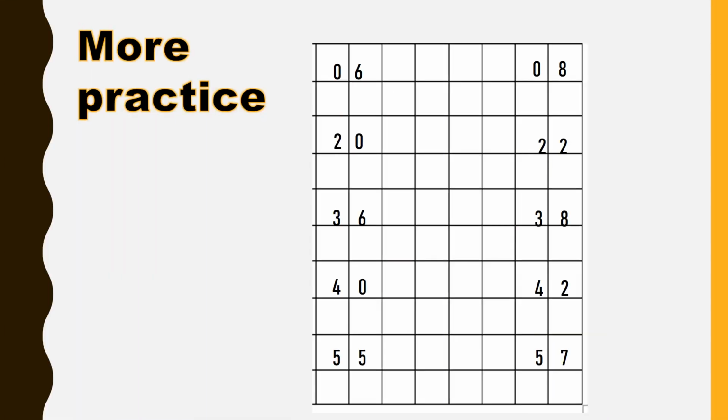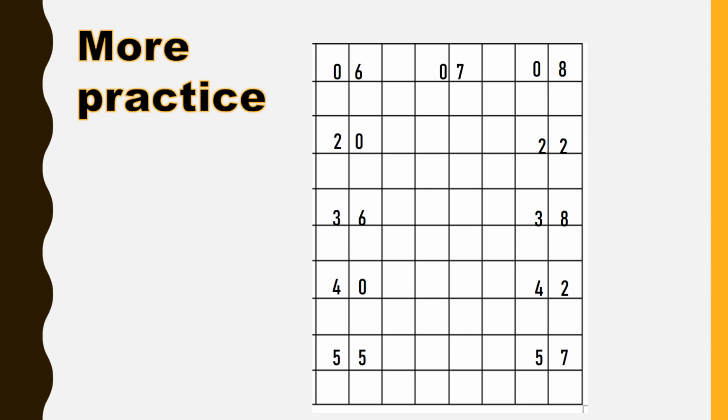Well, dear students, I think we should do a little more practice of what comes between. As you can see in the table, two numbers are already written and the middle or centered number is not there. So you have to tell me what comes in between 6 and 8. Yes, it is 7.